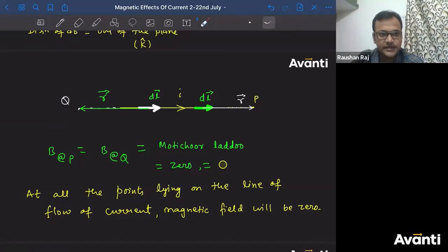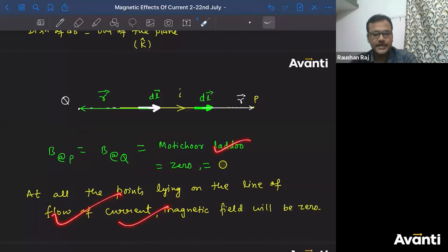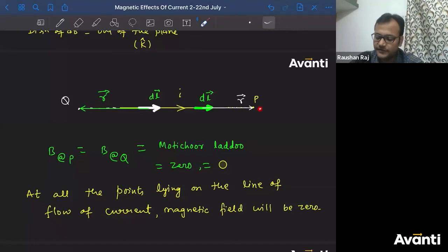Guys, will you remember this part? For your boards preparation, यही याद रखना है आपको. For straight current carrying wire, magnetic field at any point which is lying on the line of flow of current, magnetic field will be 0.